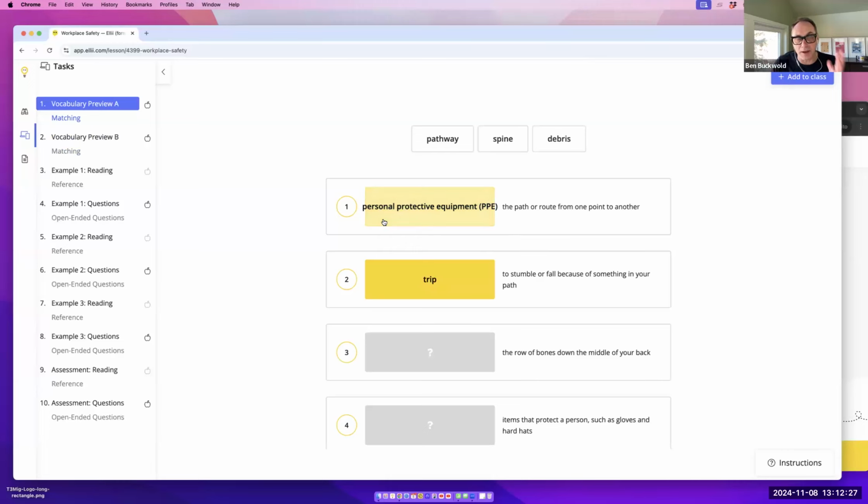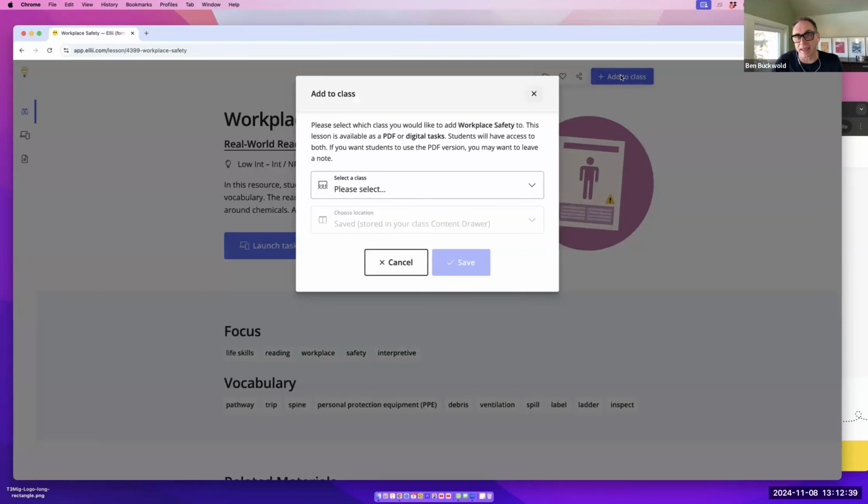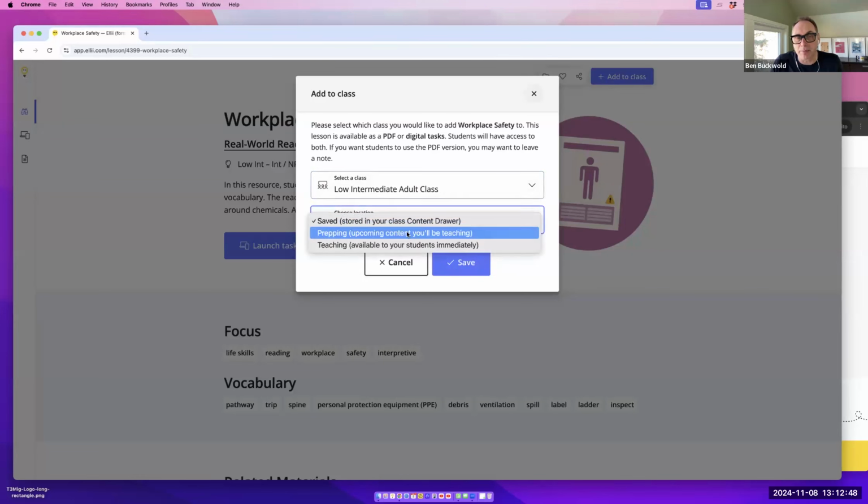In any event, you can find these lessons, and as you find lessons, you can add them to a Kanban board style lesson planner. So I'm going to go ahead and add this into a lesson planner. I've got a class here called Low Intermediate Adult Class. I'm going to drop that in there for now. And I'm going to put it into my prepping lane.